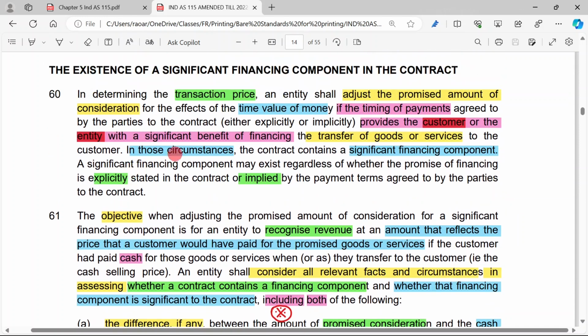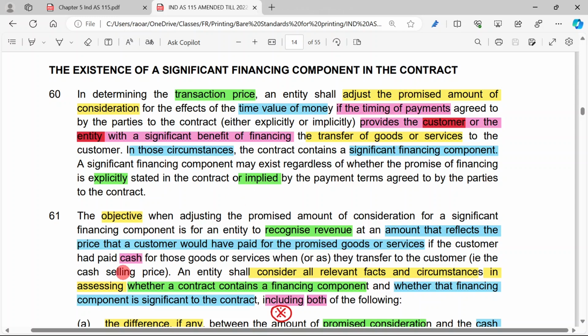In other words, the promised consideration may have to be adjusted to the cash selling price if there is a significant financing component.